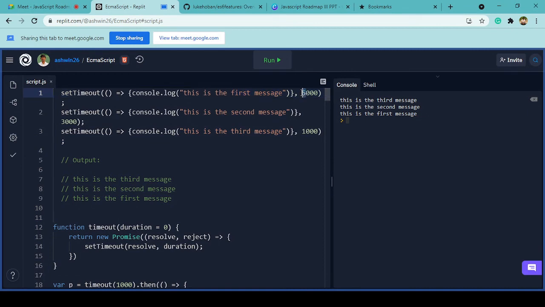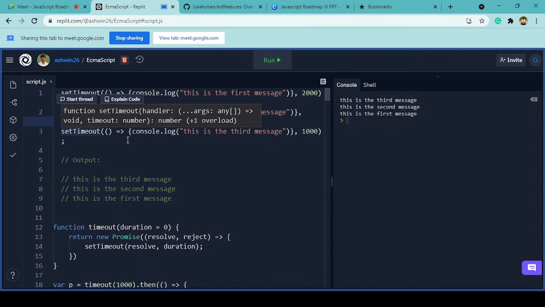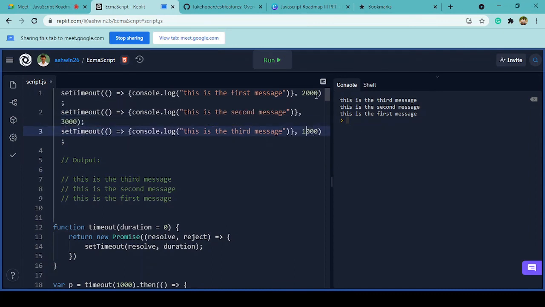right? So let's say I want to receive the first message after 2 seconds. Let's say I want to receive the second message after 3 seconds, and I want the third message as soon as possible. Let me change this order, and the output will be quite different, right? It will be the third message, and then the first message and second message, as you can see.